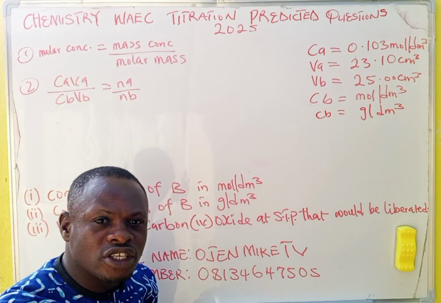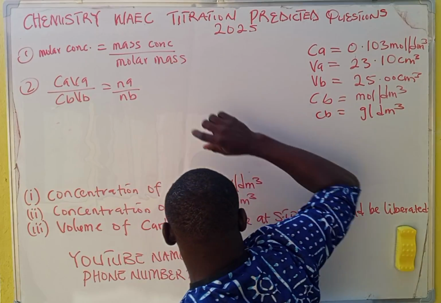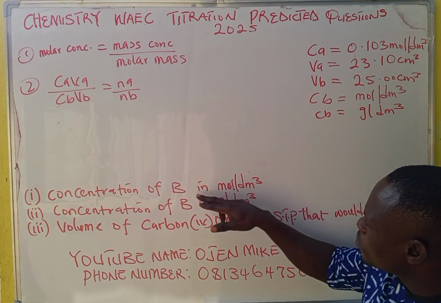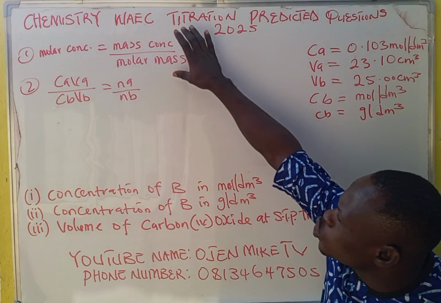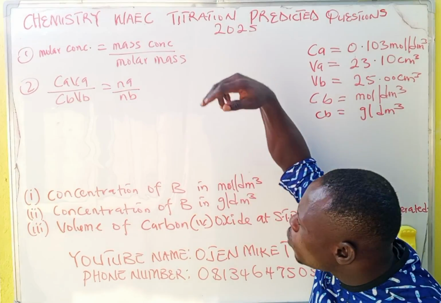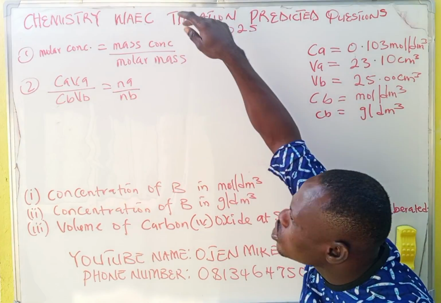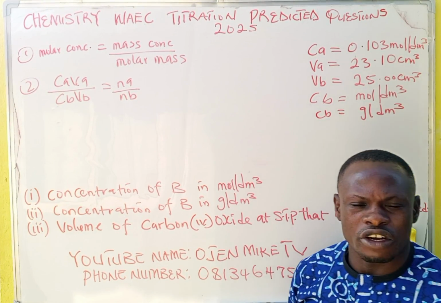Now the problem is, when you are asked to calculate the concentration in moles per dm cubed, since the two formulas are always used, when can I use this one or this one? Now let me reveal the simple secret.